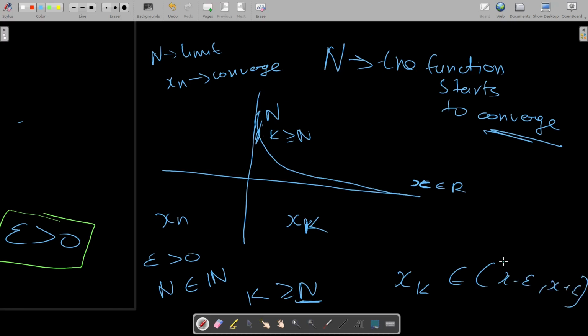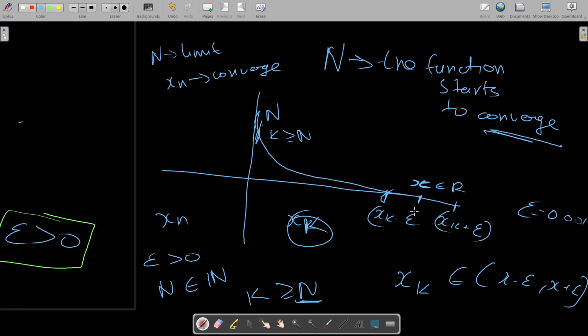Now let's say that this xk would be part of a range. So epsilon would be something very small, like 0.001 or something like that. Let's say it would be here. This is your x minus epsilon, and this is where your x is, and this is x plus epsilon.